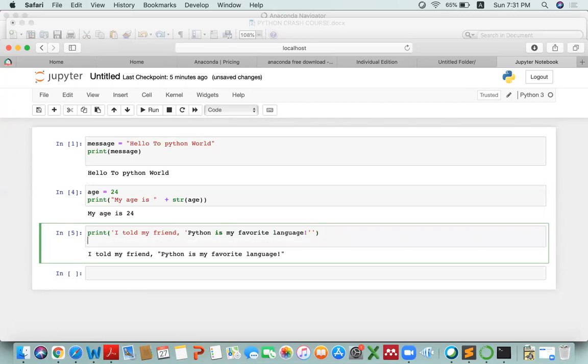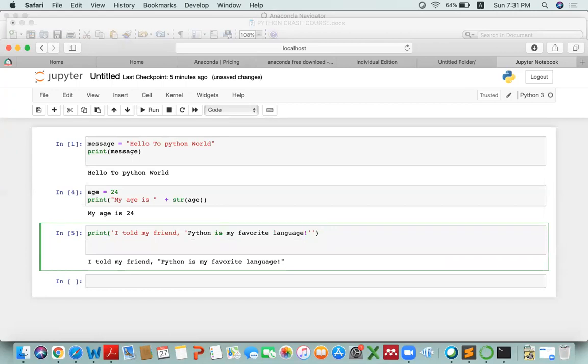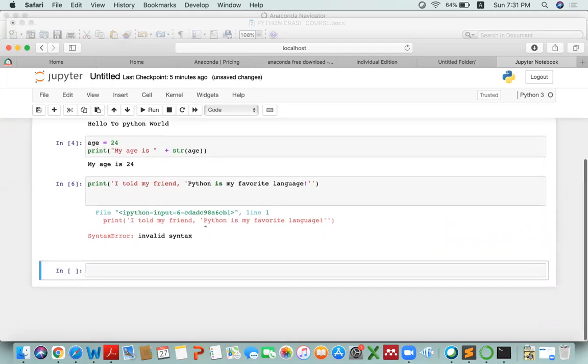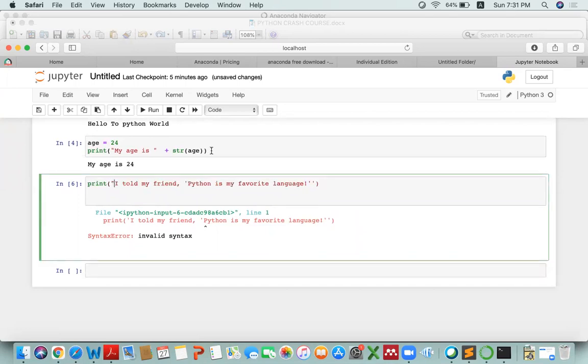So if I run it, it will give me an error. Okay. Look, it has given me an error. What if I change this to double inverted commas? It's fine.